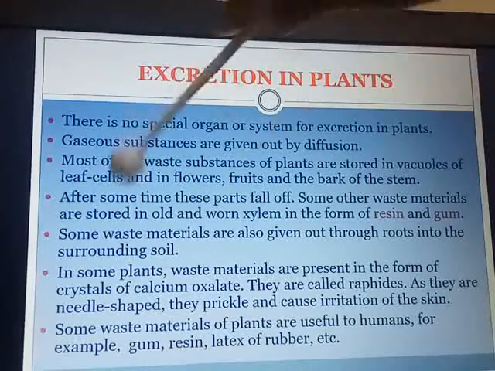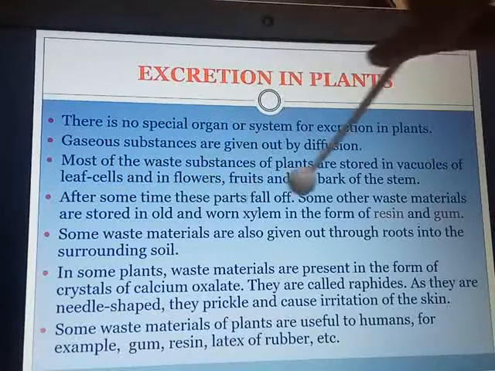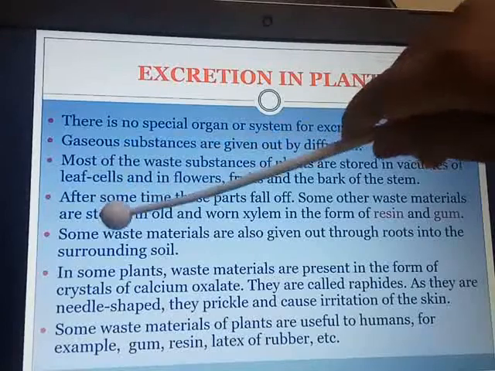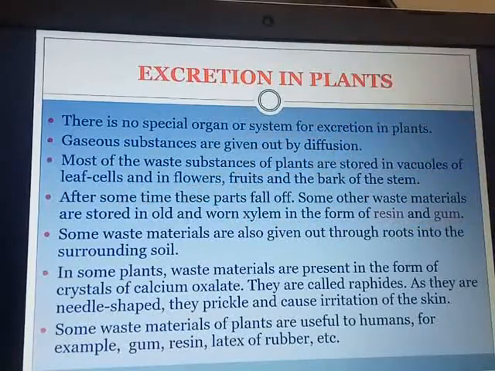Some other waste materials are stored in the old and worn xylem in the form of resin and gum. Some waste materials are also given out through the roots. So these are the different methods by which plants excrete their wastes.